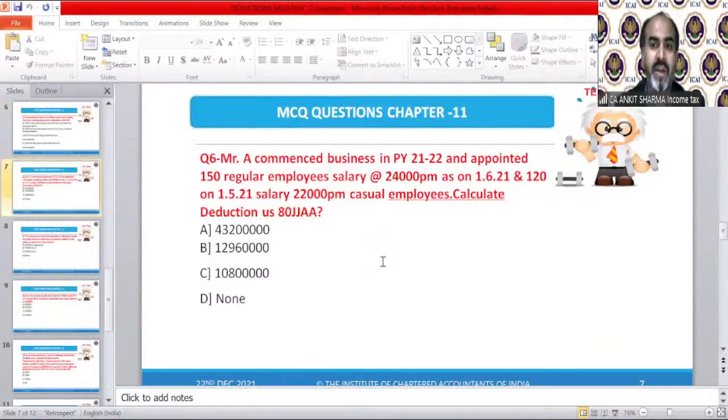Question number 6. Again, do it and find the answer correctly. Take your time. Mr. A commenced business in previous year 21-22 and appointed 150 regular employees, salary 24,000 per month, as on 1st June 2021, and 120 casual employees on 1/5/21, salary 22,000 per month. So we appointed 150 regular and 120 casual employees on different dates. Please find the deduction allowable under section 80JJAA.